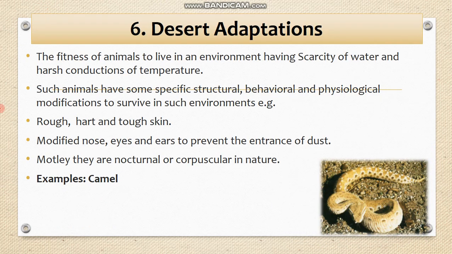Now the next adaptation is the desert adaptations. The body of such animals is specially modified or adapted to survive in harsh environmental conditions, having scarcity of water and harsh temperature conditions. If we discuss the harsh environmental conditions here, there are two main problems faced by these animals. First one is the scarcity of water.